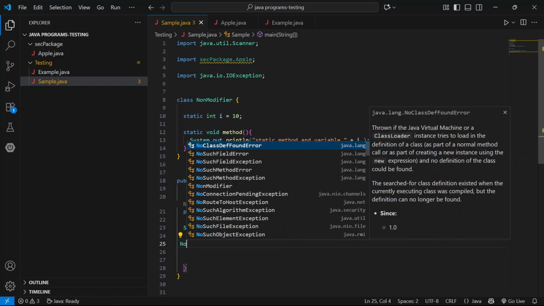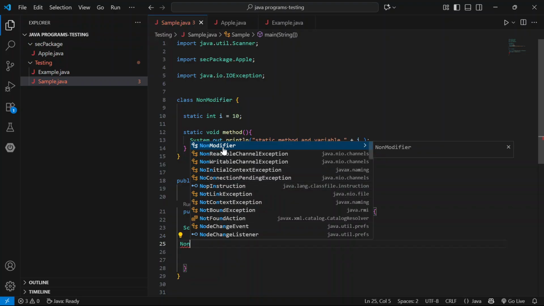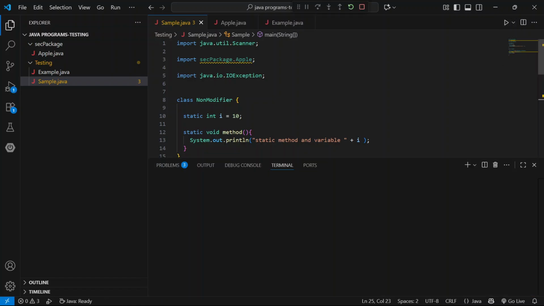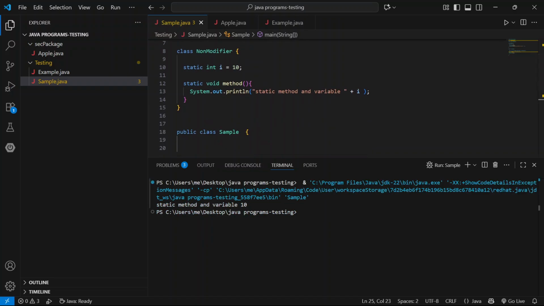To access that, use the class name. Run the application. Static method and variable 10.